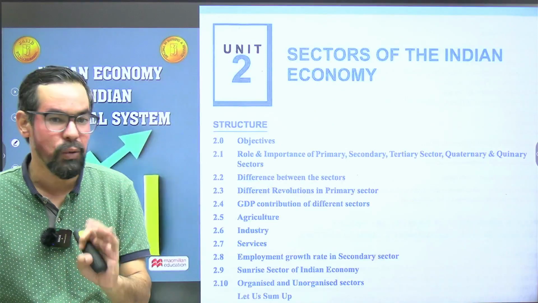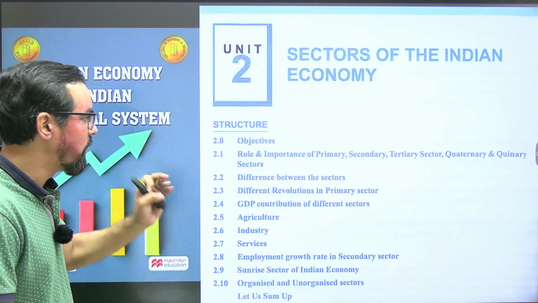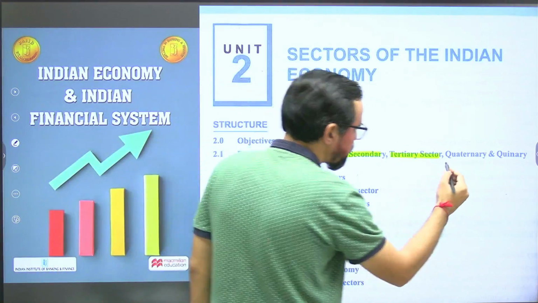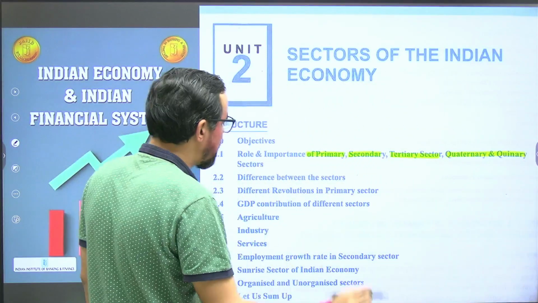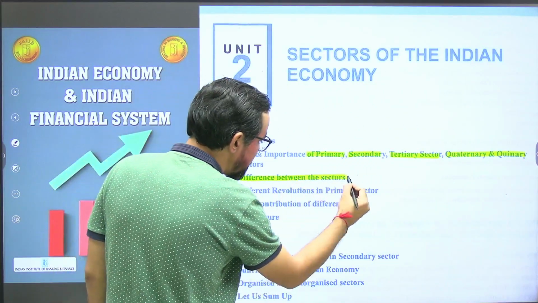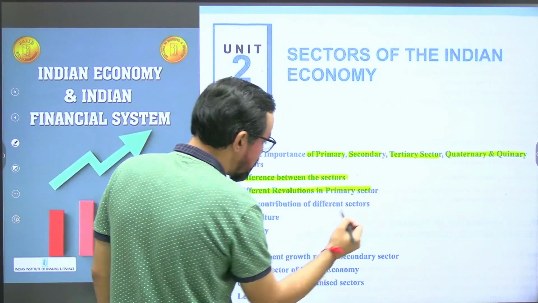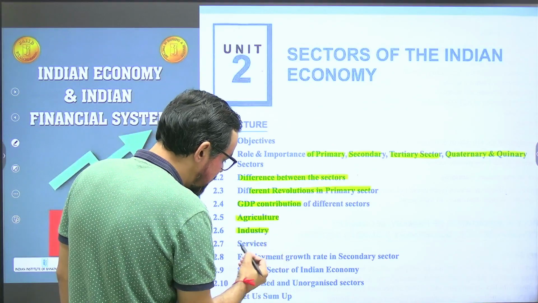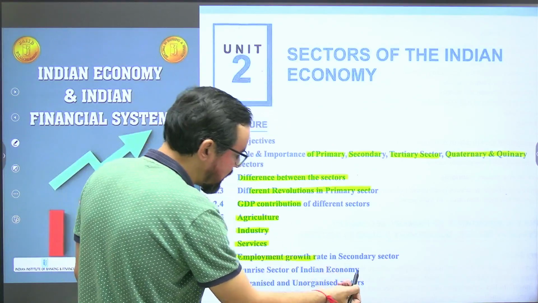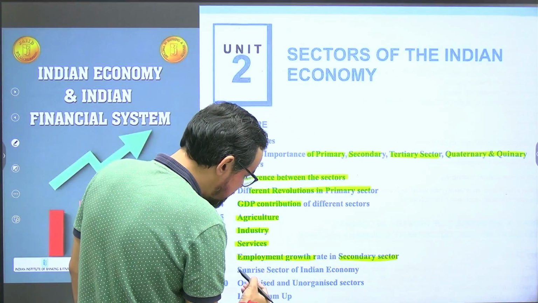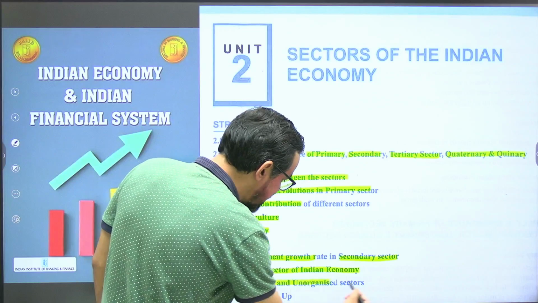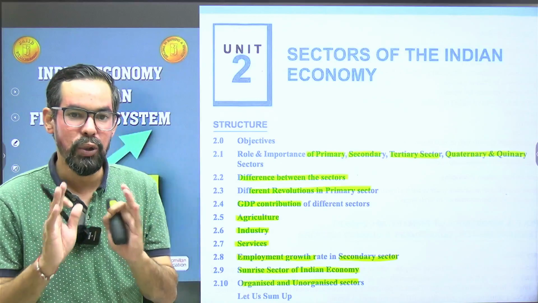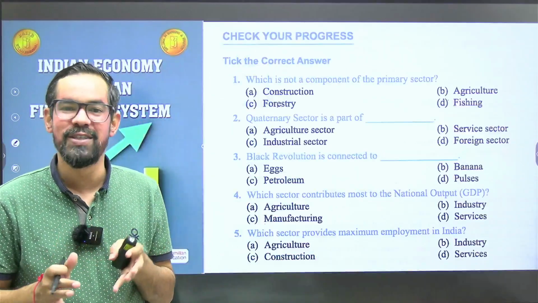Let's move to unit 2, sectors of the Indian economy. It covers the role and importance of primary, secondary, tertiary, quaternary and quinary sectors. Then we have differences between the sectors, different revolutions in the primary sector, GDP contribution of different sectors: agriculture, industry, service, employment, growth rate in the secondary sector, sunrise sectors of the Indian economy, and organized and unorganized sectors. These are generally the subtopics under your unit 2. Okay, so let's see the questions based on unit 2 subtopics.